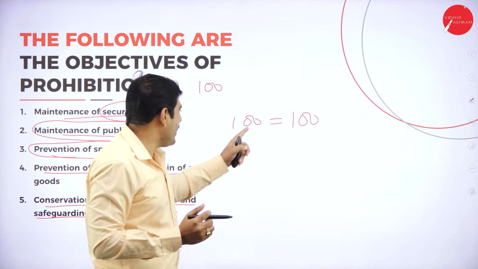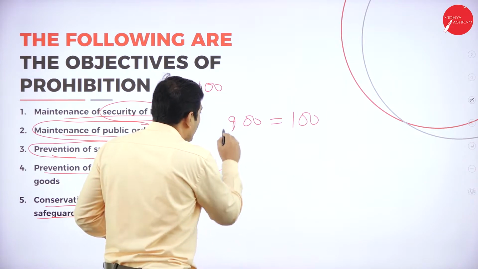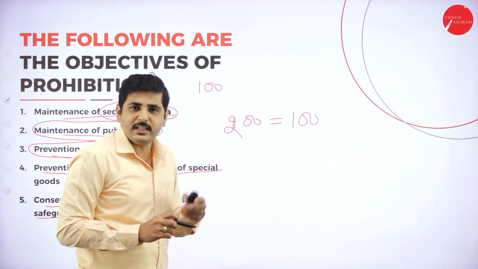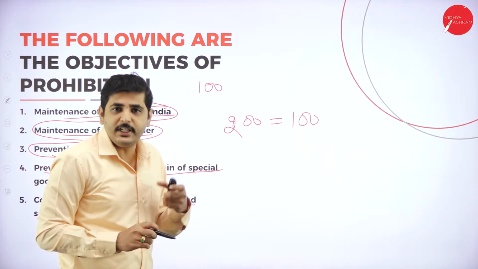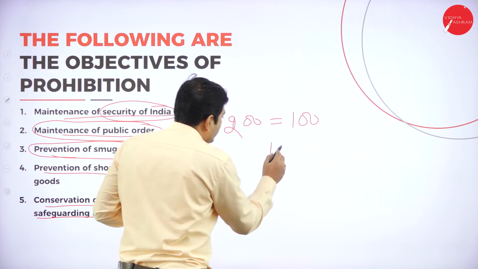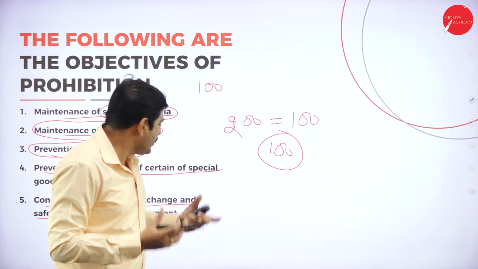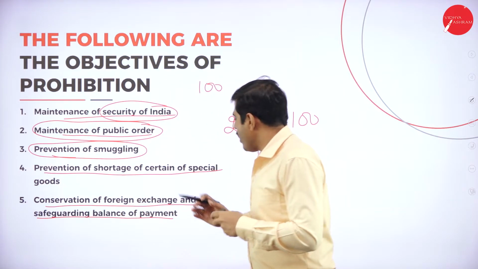If we are importing 200 crores of product and exporting only 100 crores, what is the difference? A deficit in balance of payment of 100 crores. For this 100 crores, we have to pay in foreign currency. This has a negative effect on the foreign exchange reserve.